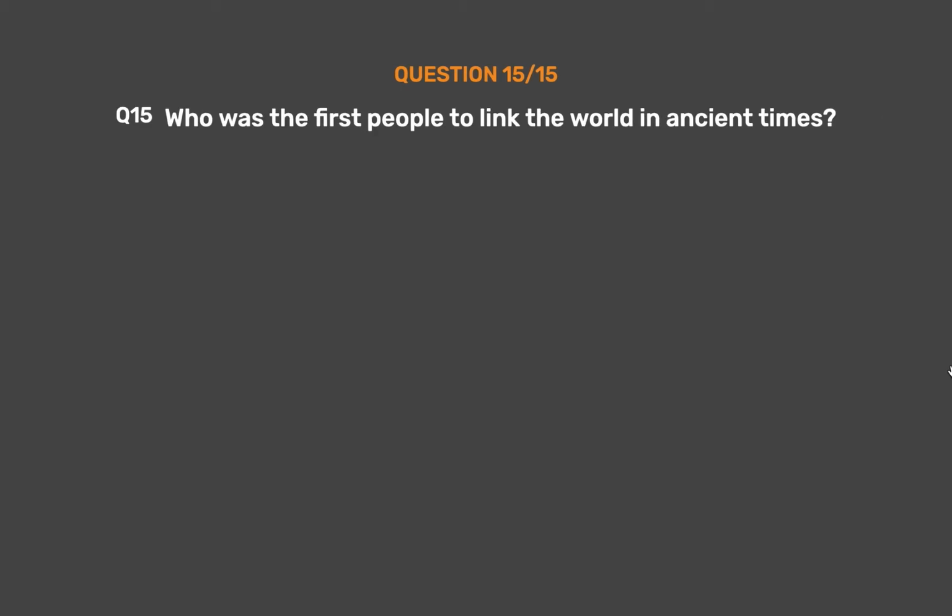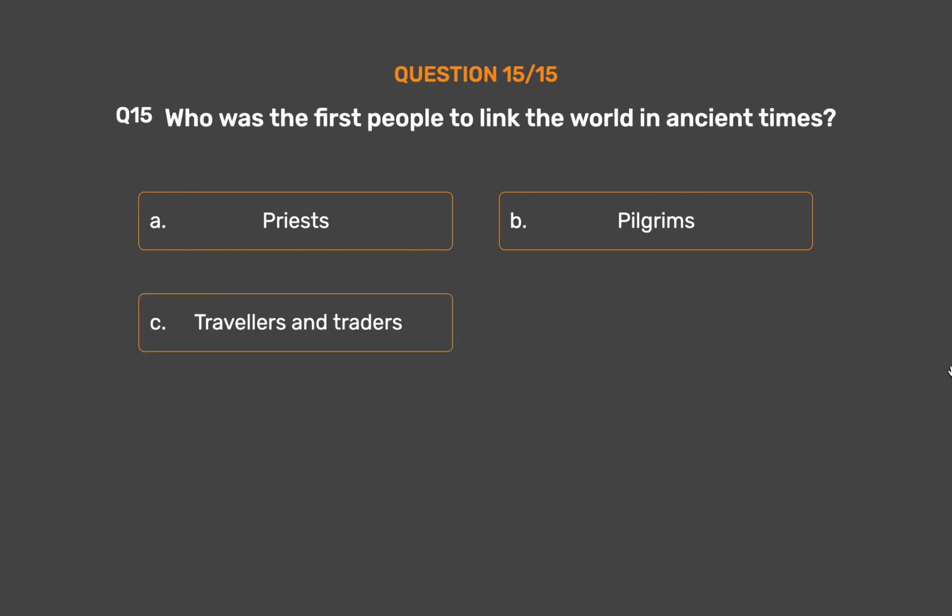Who were the first people to link the world in ancient times? Option A. Priests. Option B. Pilgrims. Option C. Travelers and traders. Option D. All of them.